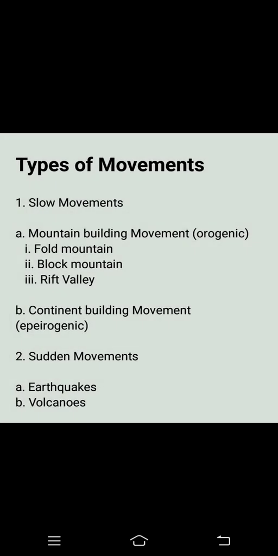So, types of movements that we are going to study. In this video I am going to teach you slow movements. We have two types of movements. First is slow movement and second is sudden movement. In slow movement we are going to study mountain building movement, fold mountain, block mountain, rift valley, and the B part is continent building movement, that is epeirogenic and orogenic. And sudden movement, earthquake and volcano, we will study in my another video that I'll send you soon.